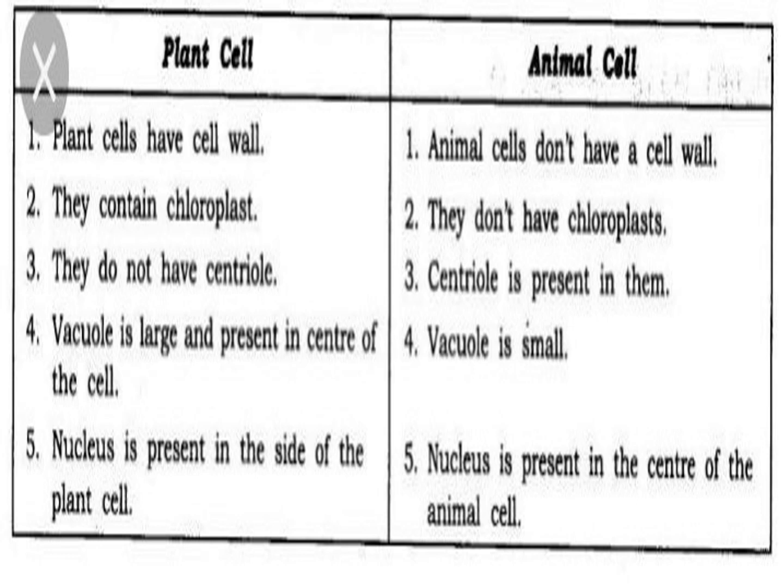We know that plant cell has cell wall and chloroplast. It has one large vacuole in the center, because of which the nucleus is present at the side of the plant cell. Animal cell, on the other hand, does not have cell wall. It does not have chloroplast. The vacuole that is present in it is very small, and the nucleus is not at the side, it is in the center of the cell. So this is what we've previously learnt. We have already learnt about plant cell and animal cell.